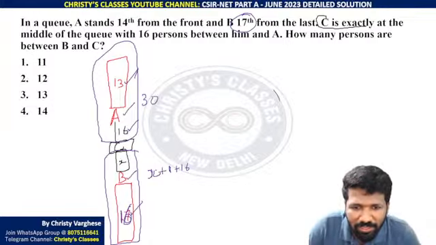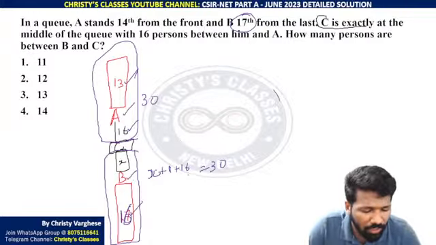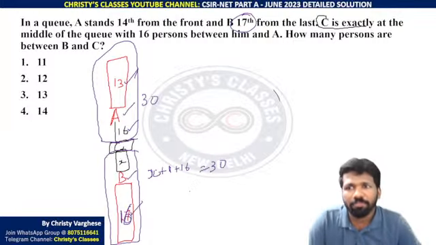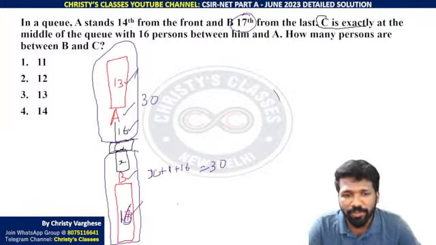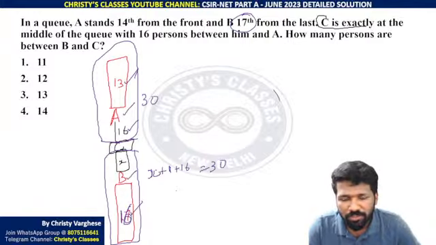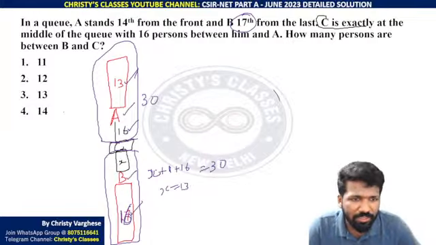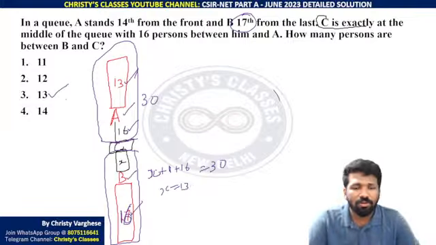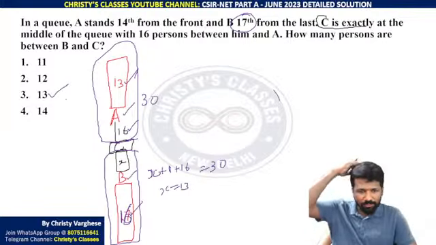17 plus something should be equal to 30 because C के above C के below equal number of people होना चाहिए ना. C के above C के below equal number of people होना चाहिए ना. That is why. All of you clear this much? Please respond. So we can say X should be equal to 13. 17 subtracted 13 should be the correct answer. All of you clear how X is 13?